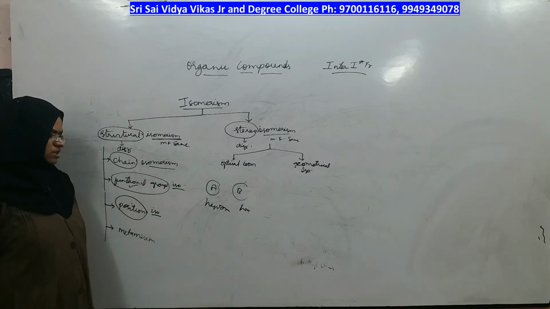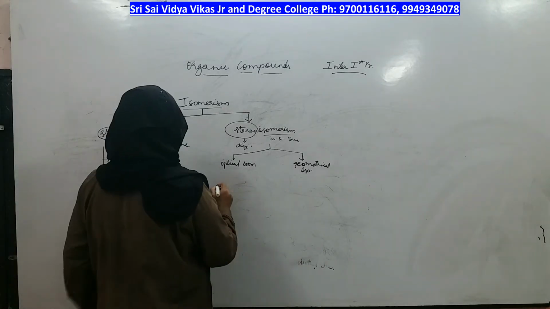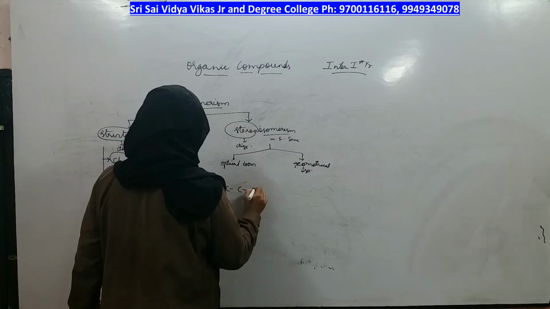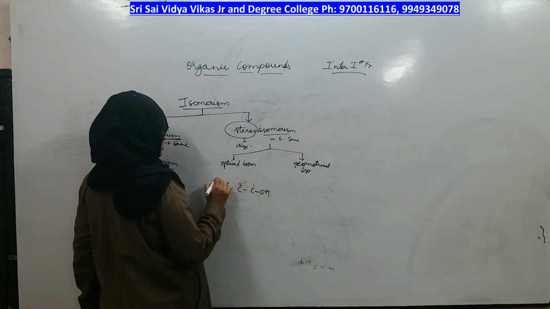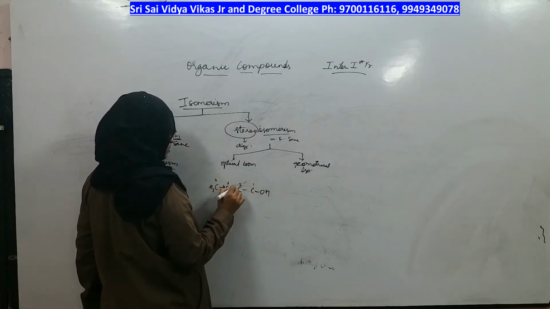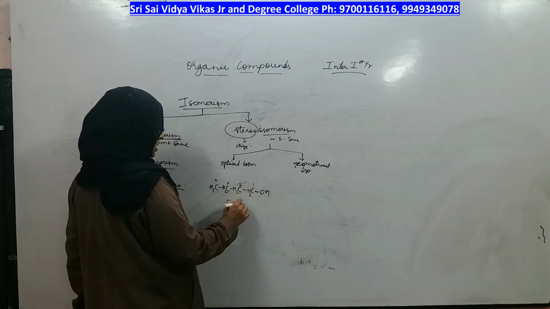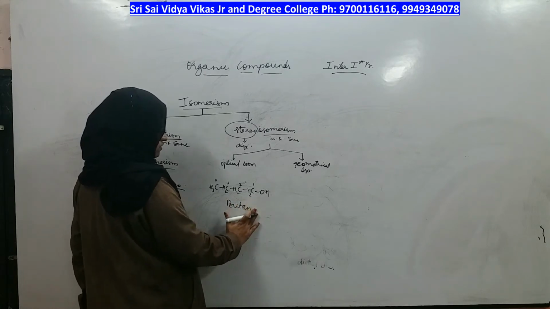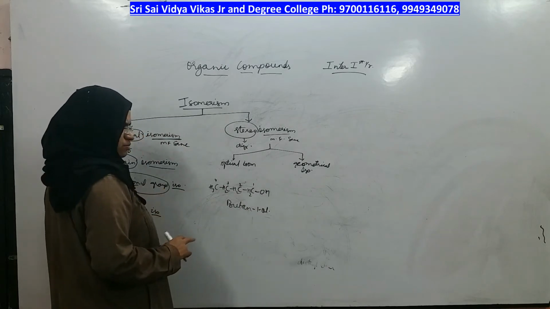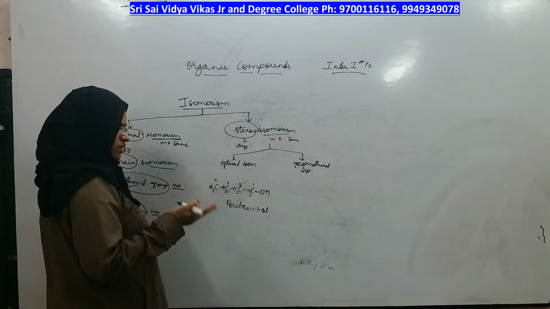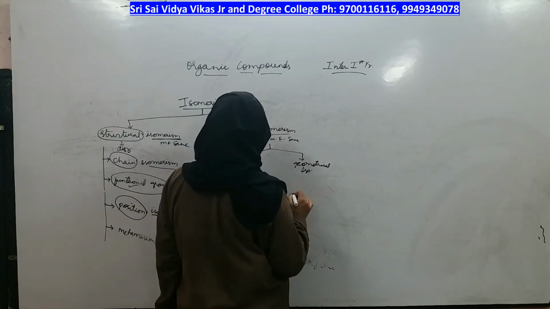Coming to the next isomerism, which is position isomerism, I will take the example of butanol. 1, 2, 3, 4. Add the required number of hydrogens. What is the name of this compound? It is butane having alcohol, so I will remove the e and add ol. As it is present at the first position, whether you write the number or not doesn't make any difference, but now I will write it because I can get another alcohol with the same number of carbons.